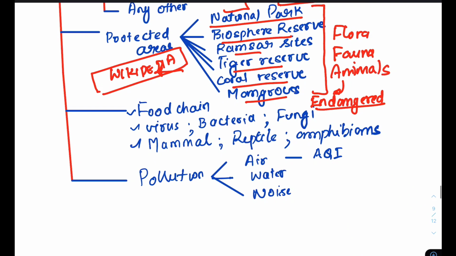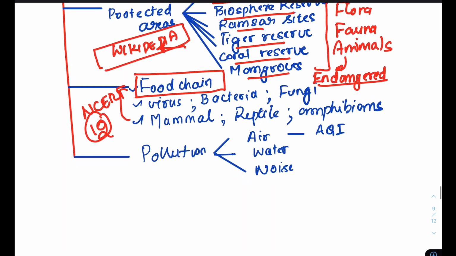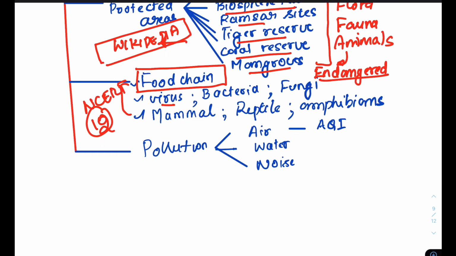Recently they are asking questions on the food chain. So for this and all, NCERT Biology 12th standard book. Look at what this is. They keep asking questions on virus and bacteria. In NCERT there are basic definitions. Look at what a virus is, what a bacteria is, and these mammals and everything. So you should know a little bit of all these things.